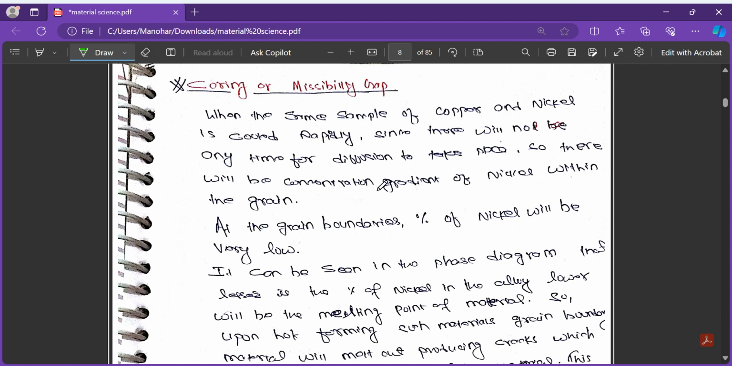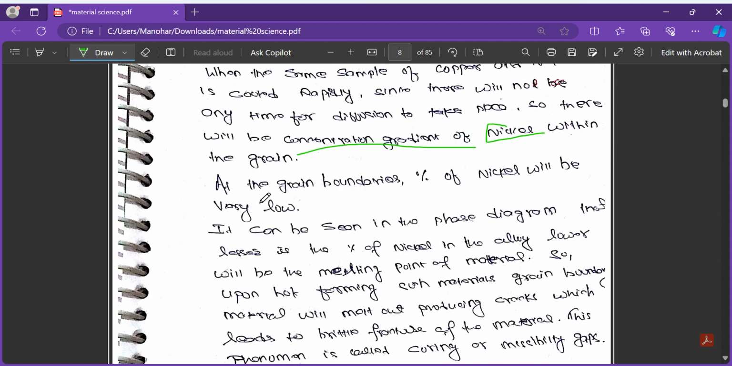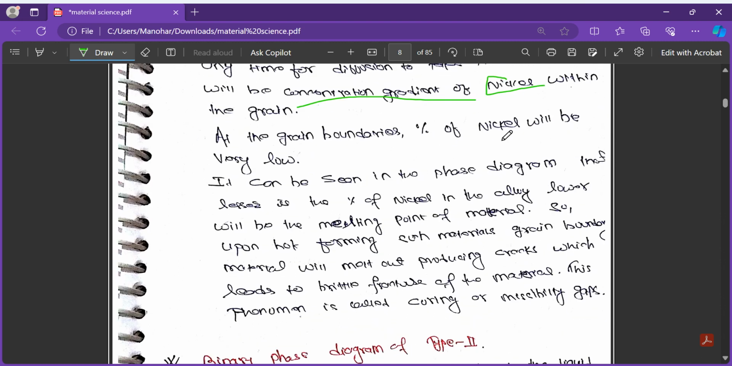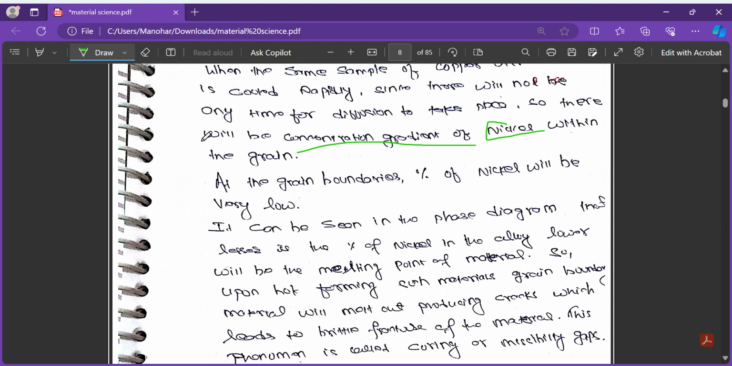So there will be a concentration gradient of nickel within the grain. Why? Because it has the higher melting point. At the grain boundaries, the percentage of nickel will be very low. So because of the nickel concentration gradient inside the grain, there will be a concentration gradient of nickel within the grain.